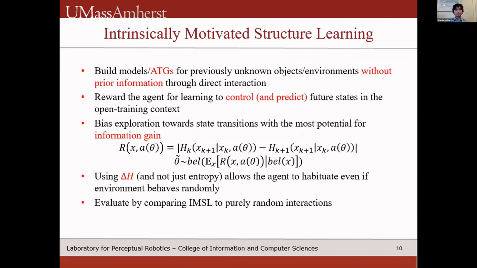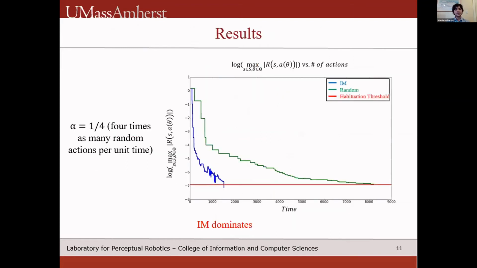Now I would like to talk about intrinsically motivated structure learning methods to construct the ATGs in a sample-efficient manner through exploratory interactions. The intrinsic motivator we use is the information gain over the distributions that the agent is building. We use the maximum reward or information gain left in the system to compare the IMSL approach to a random exploration strategy. IMSL quickly reduces the amount of missing information to converge with significantly fewer actions.